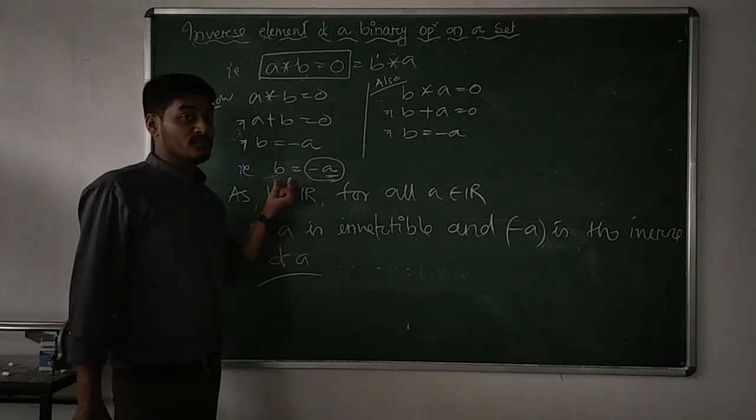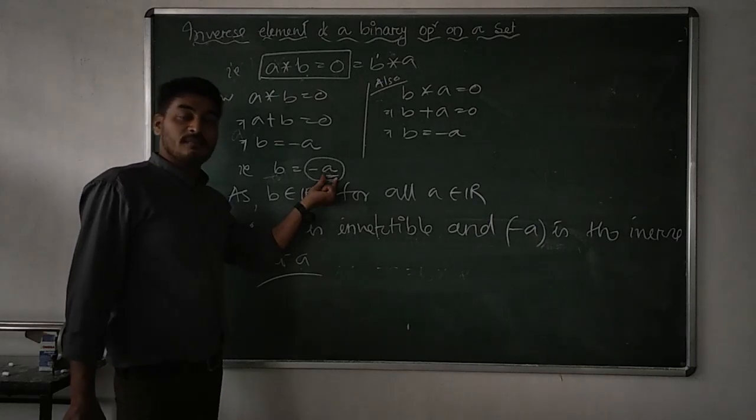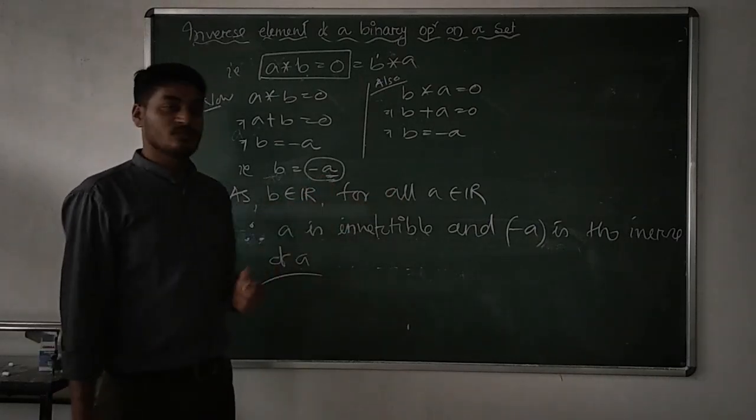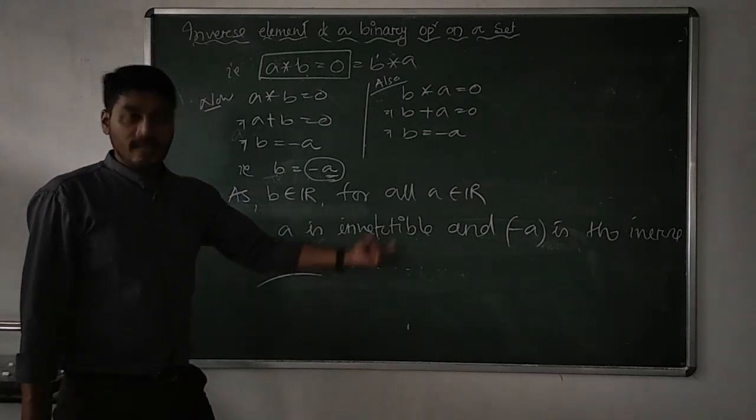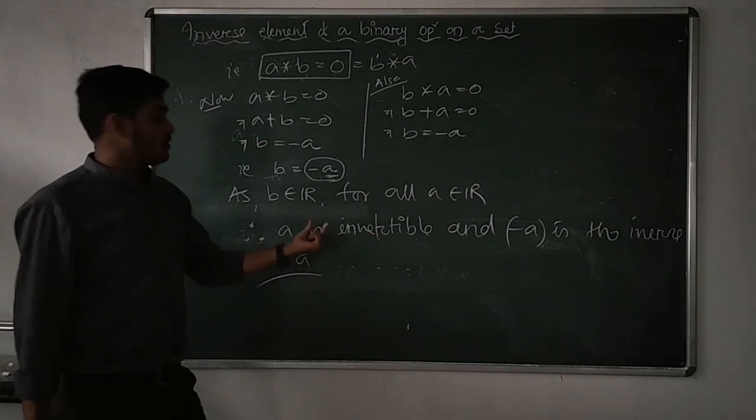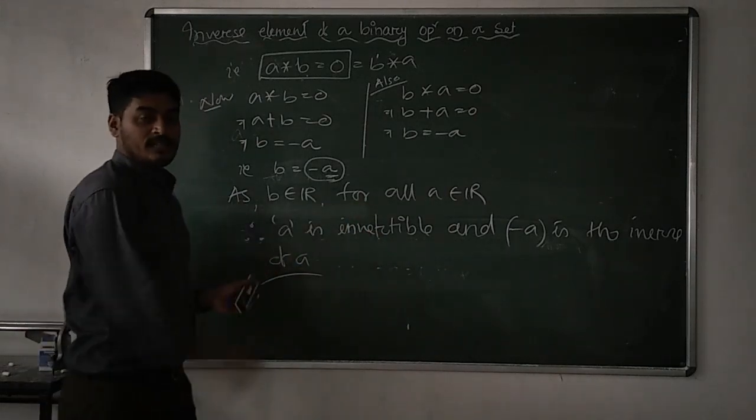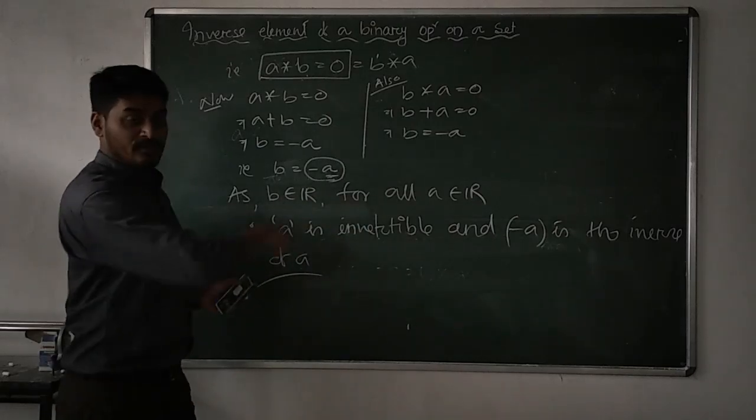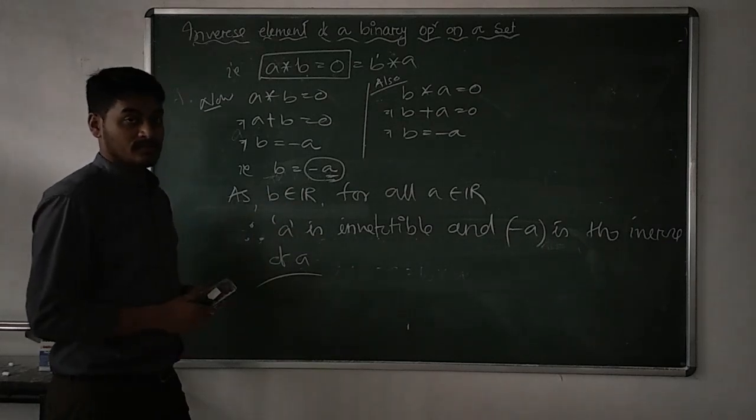Here we have written B belongs to R for all A belongs to R. That's why, therefore, A is invertible and what is the inverse of A? Minus A. What is the inverse of 5? Minus 5. What is the inverse of 7? Minus 7. Because if the inverse of A is minus A, the inverse of 7 will be minus 7, the inverse of 100 will be minus 100. In this way you have to justify your answer.